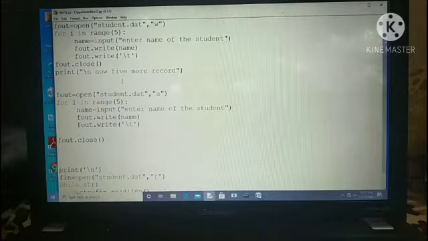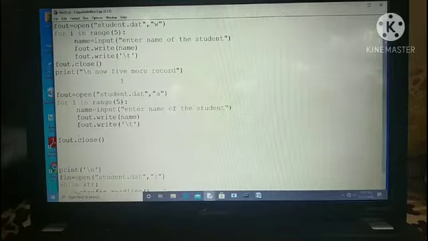Here one program is there. In this, three modes are there: one is W, second one is A, and third one is R. These are known as the modes. W is write in the file, R means to read the data from the file, and A means to add a new record in the old file.